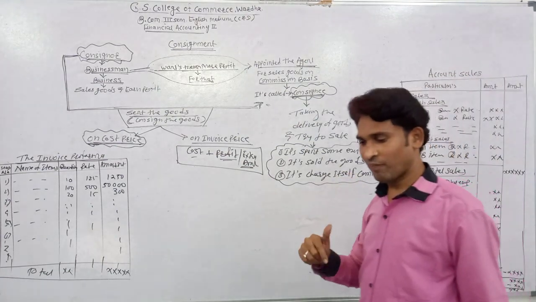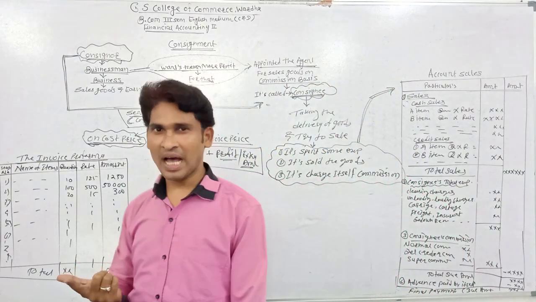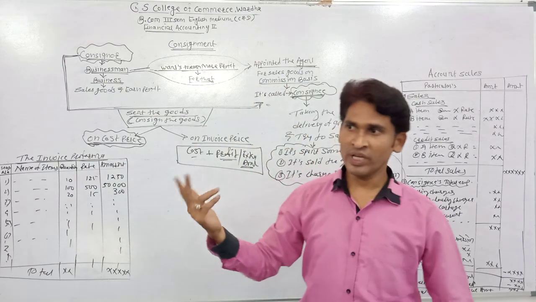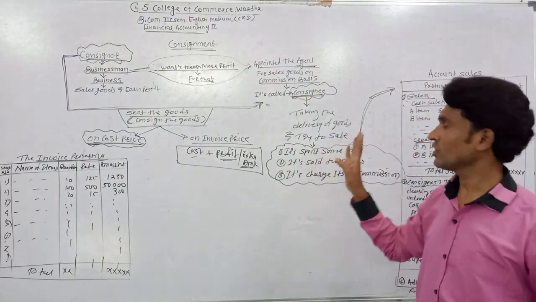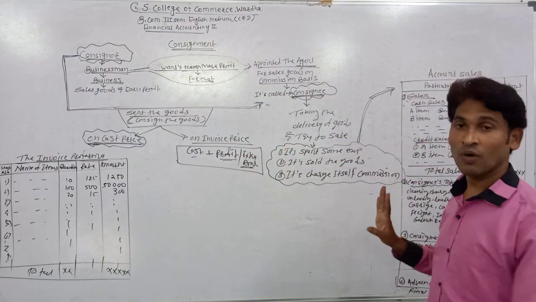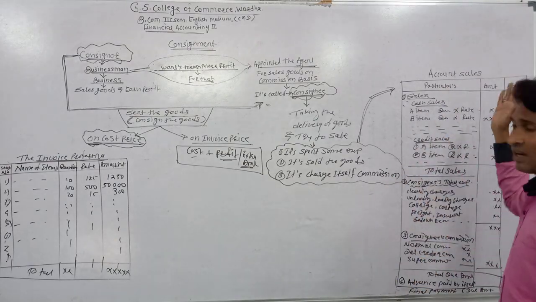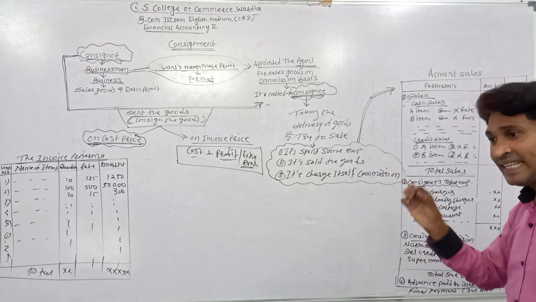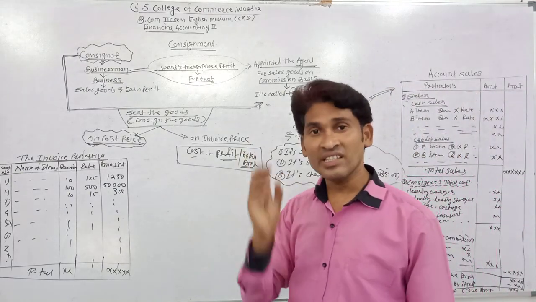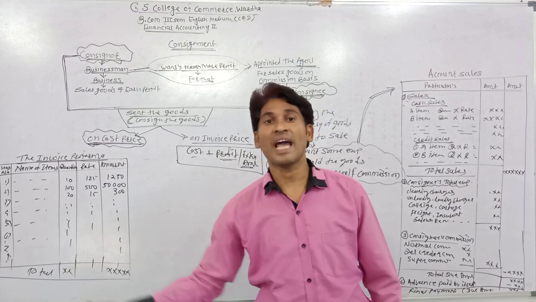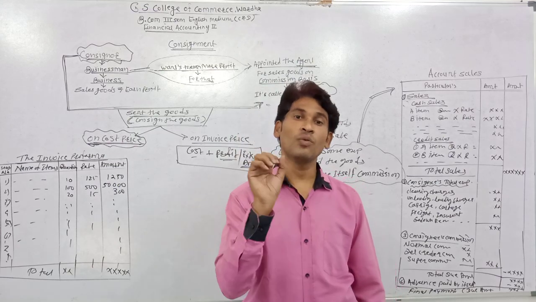Normally in your fifth question, many times they ask you to prepare the account sales. Two years ago, in the examination, they asked a question for preparing the account sales for 4 marks. So what do you mean by account sales? Account sales means the details of the consignee's transactions which are sent by the consignee to the consignor.